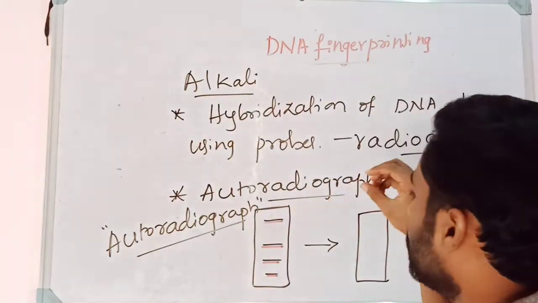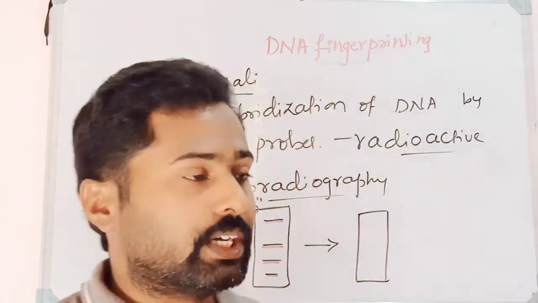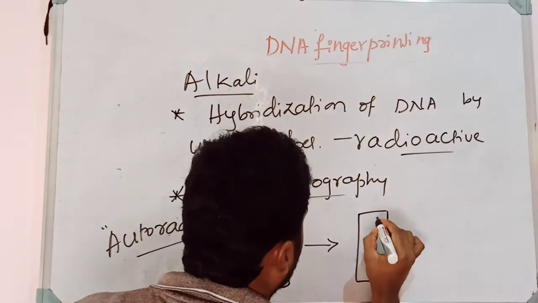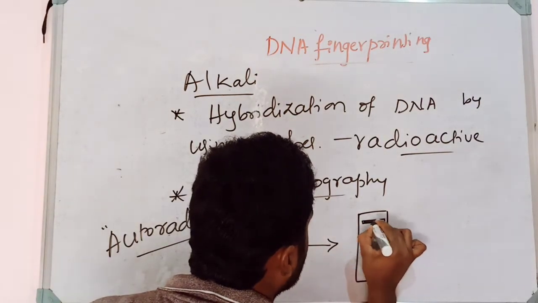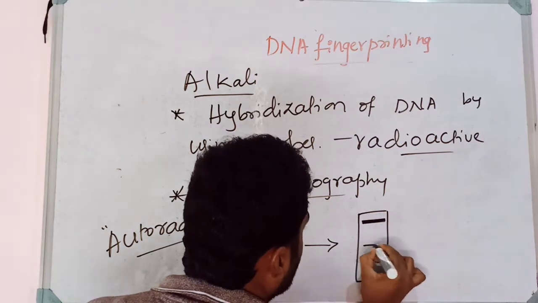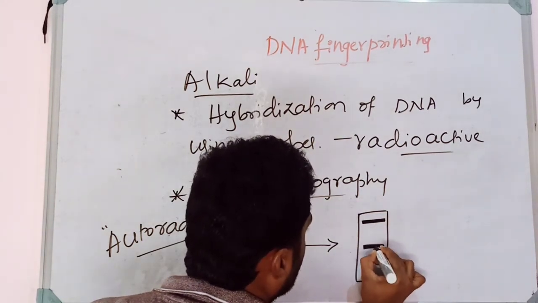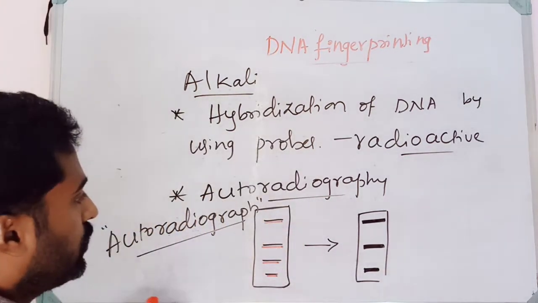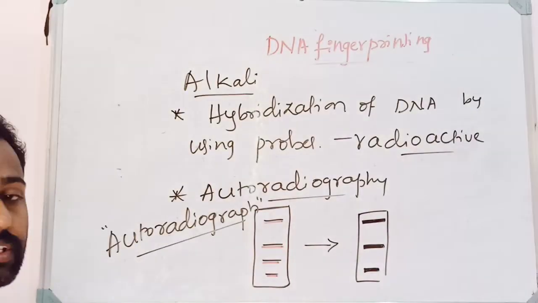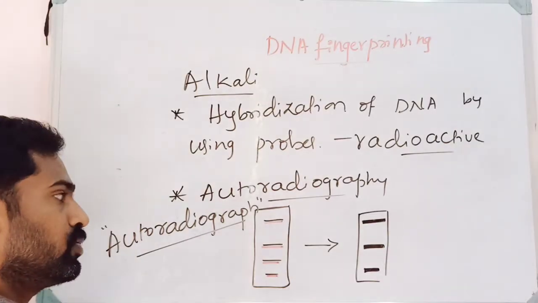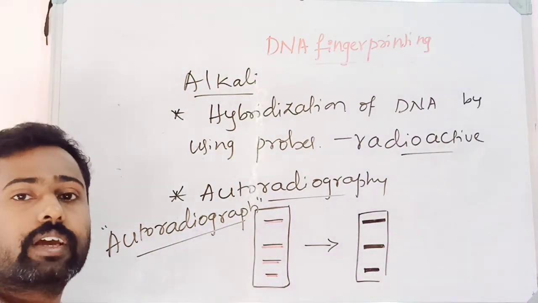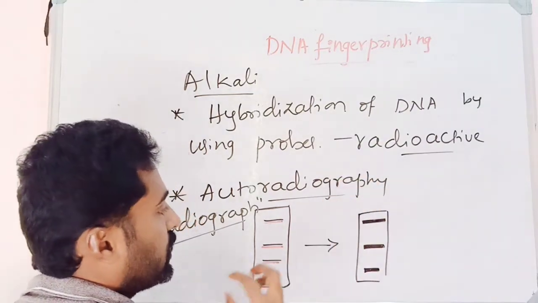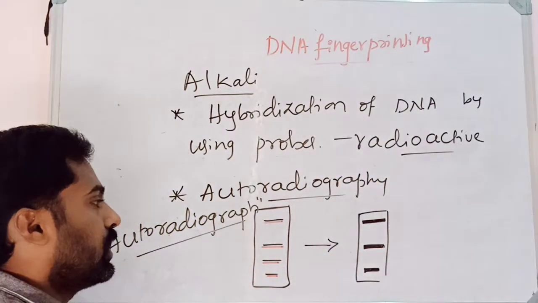Wherever there is hybrid DNA on this nitrocellulose sheet, that forms darker bands. So at those particular positions where the hybridized DNA is, it will form the darker band. This is what is called an autoradiograph. By exposing the nitrocellulose sheet, the radioactive probes absorb the X-rays, and then they produce the darker bands.